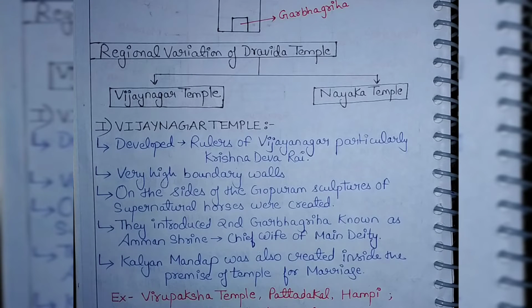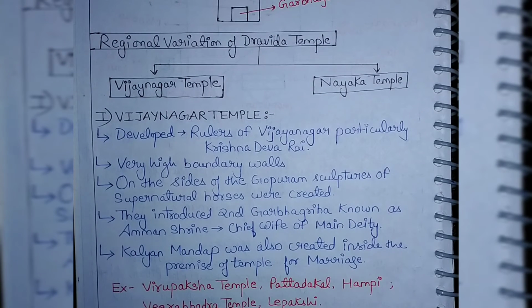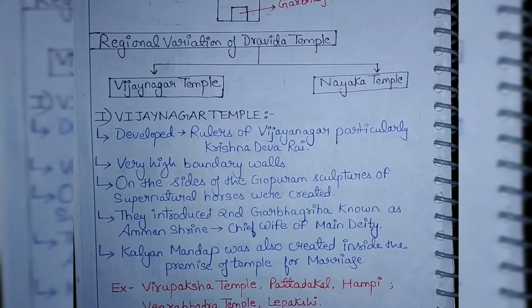Now we'll talk about the regional variation of Dravida temple. There are two variations, Vijayanagar temple and Nayaka temple. First we will talk about the Vijayanagar temple. Vijayanagar temples were developed by the rulers of Vijayanagar, particularly Krishna Deva Raya.